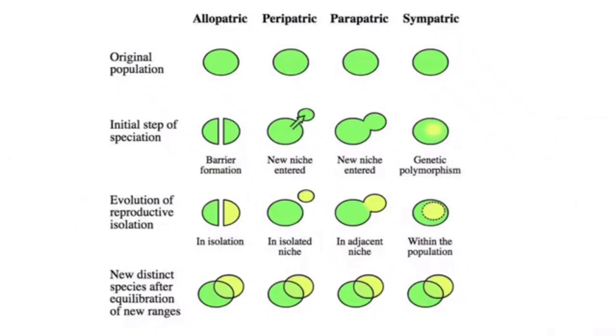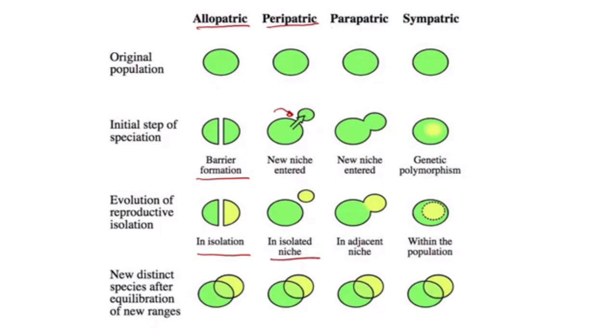To summarize it, allopatric speciation occurs due to geographical isolation, and both the species evolve separately. Peripatric speciation is like allopatric speciation occurring at a small level, where the geographical barriers separate the two species at the periphery and evolution occurs separately.